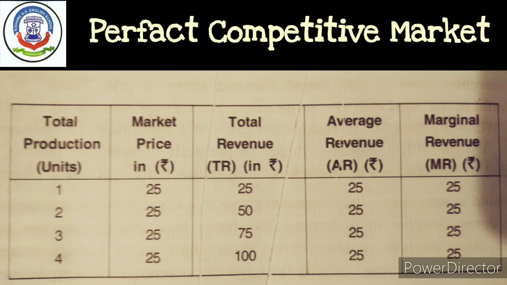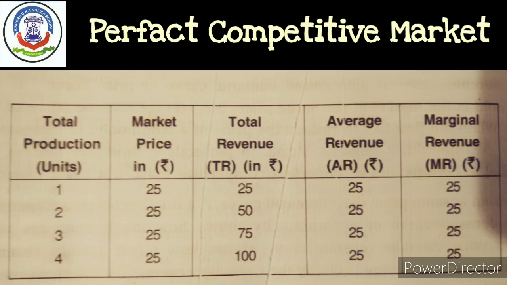Second, in perfect competition, the average revenue and marginal revenue of a firm are fixed and the same. On each point of the DD demand curve of an individual firm, marginal revenue is equal to average revenue.